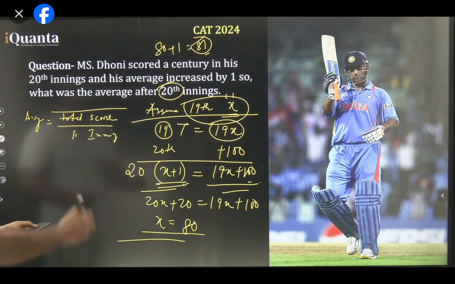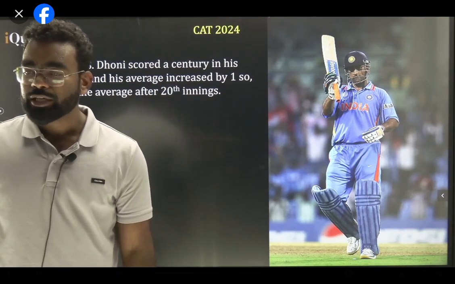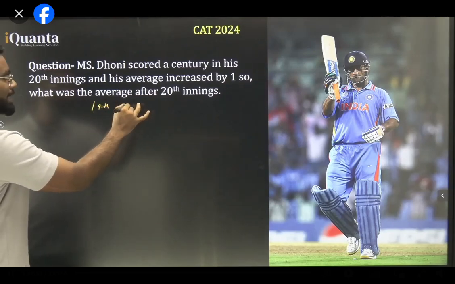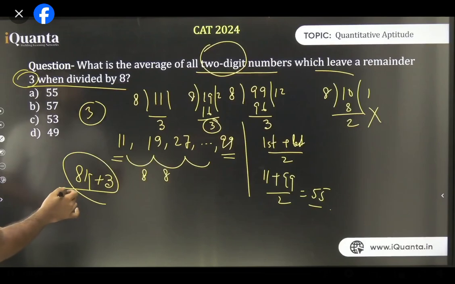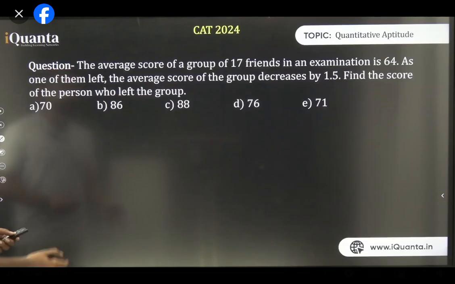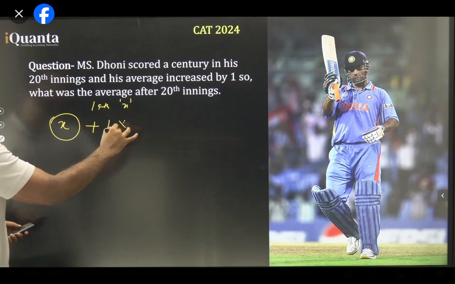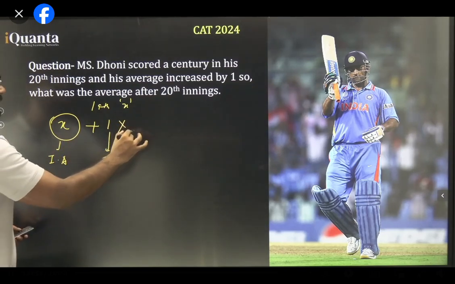Okay, so let's go for the shorter method. In case of the shorter method, the first thing you need to understand: let's say the average after the 19th is x. Then what was my previous average? x. The previous method I'm using, I'm going to use this method again. So x was the initial average. How much did it increase? 1. And the number of matches now is how much?